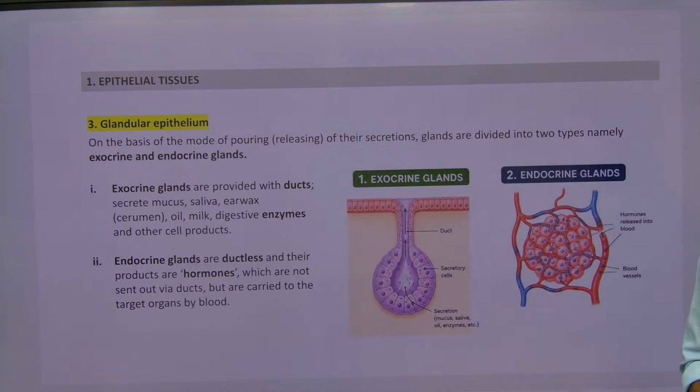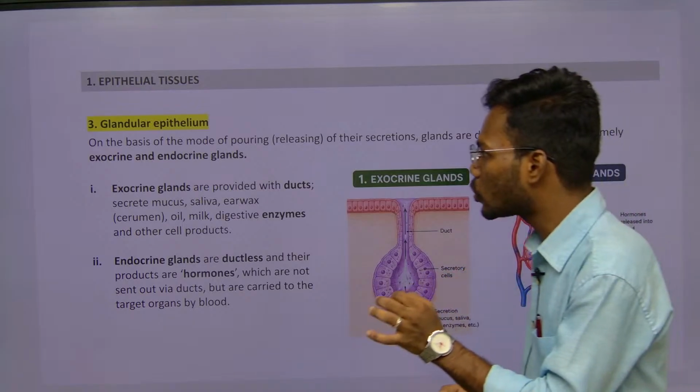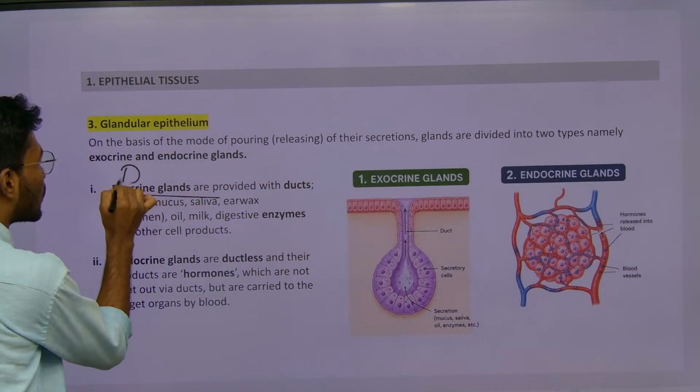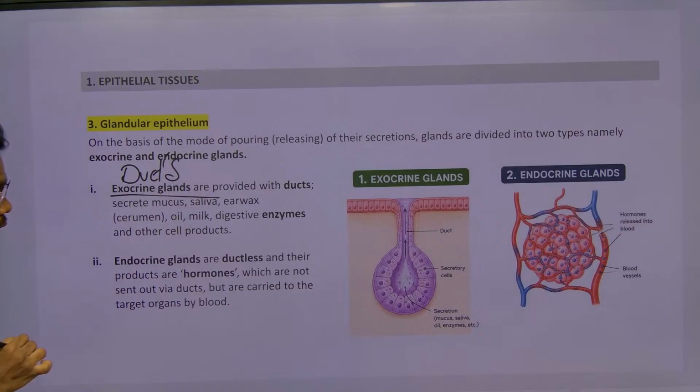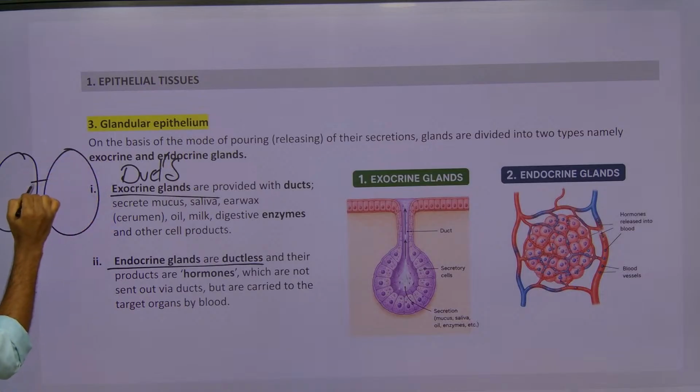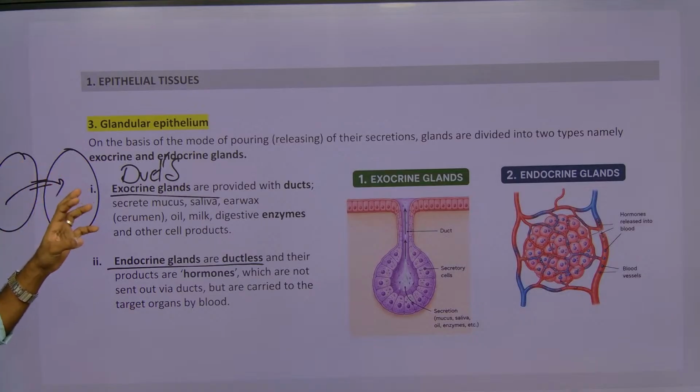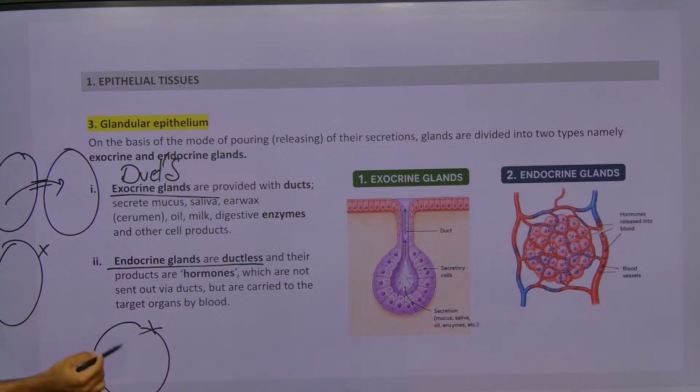Next one, we have two types of gland. One is exocrine glands, another one is endocrine glands. Very simple definition. Exocrine, nothing but having ducts. Endocrine, nothing but ductless. With ducts, from one cell to another cell, through that duct it is going to transfer its enzymes or hormones. For example, there is one cell that is not having any duct, and the target cell is here. So these do not have any ducts. What will they do? They release their substance into where? Bloodstream. Through this bloodstream, it transfers to the target organ.